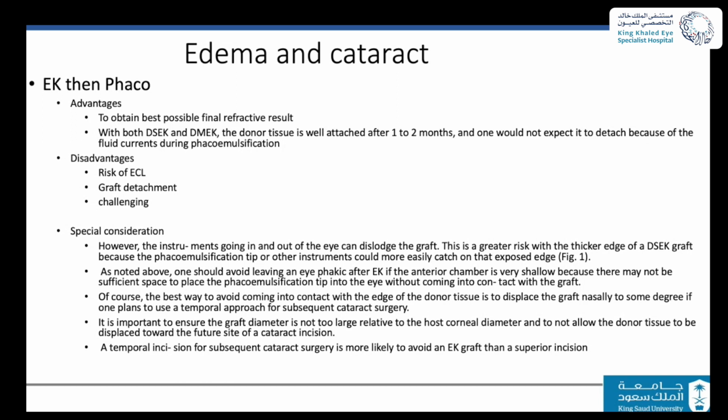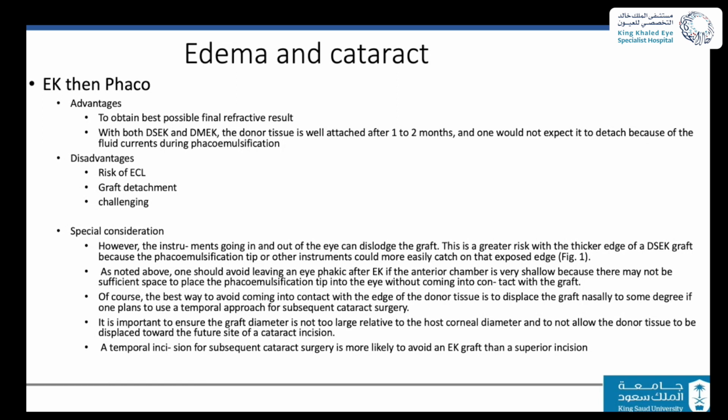If you add to that doing phaco, you expect now you're going to add another 10 or 15% induced by the phaco. Graft detachment might be still an issue, and also it's going to be challenging because if you want to do EK first, which means that patient will be phakic, we are also going to go through the challenges with the shallower AC, hard to unfold, the minimum air bubble you're going to use.